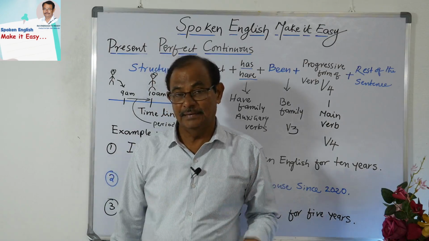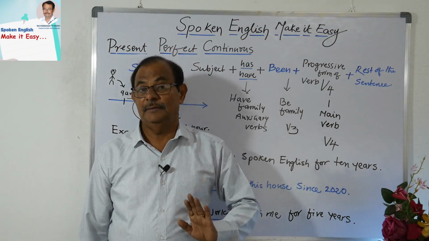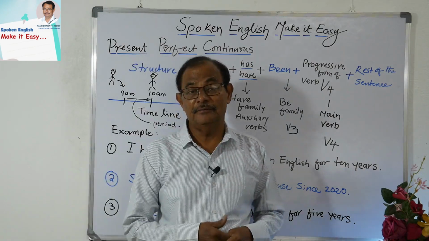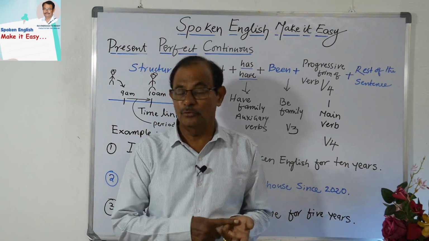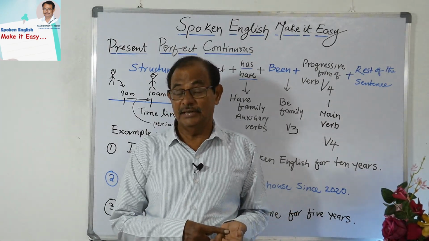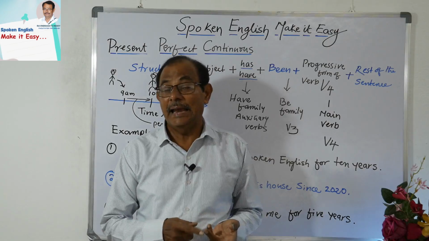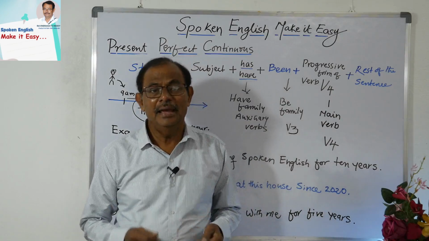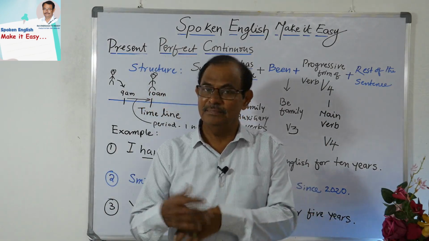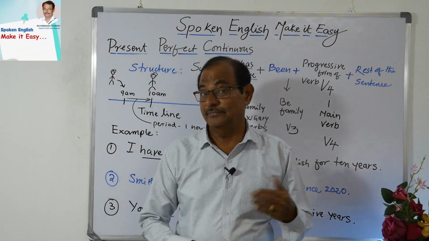This been is nothing but V3, the past participle of be. So be is V1, the root form of the verb, an auxiliary verb of course, and been is the past participle form of be. And being is nothing but V4, the progressive form of be.